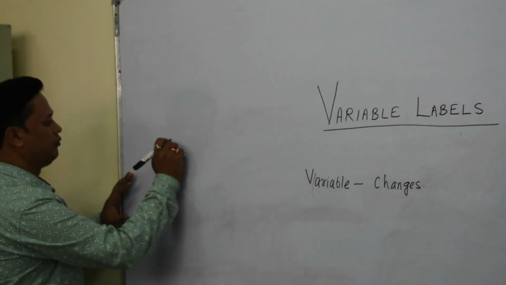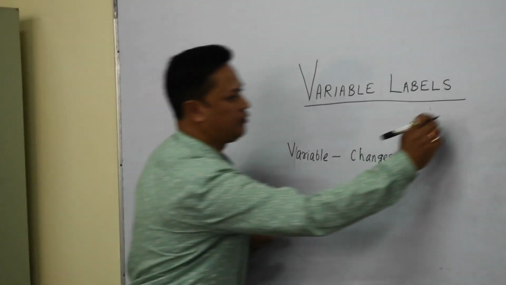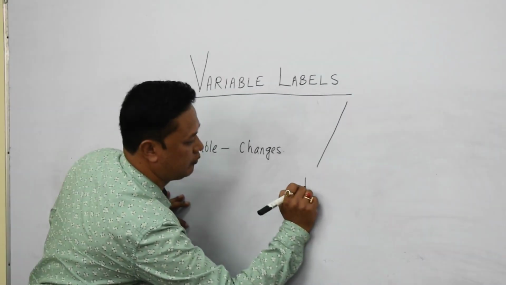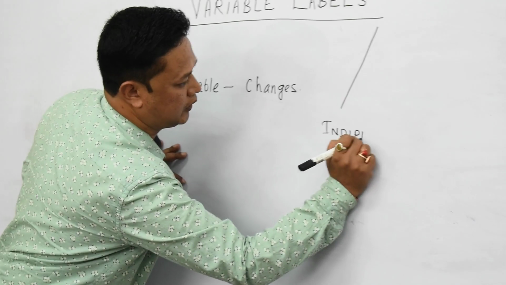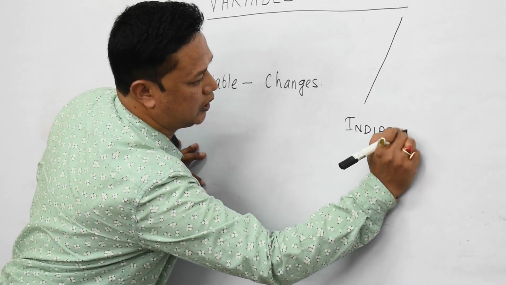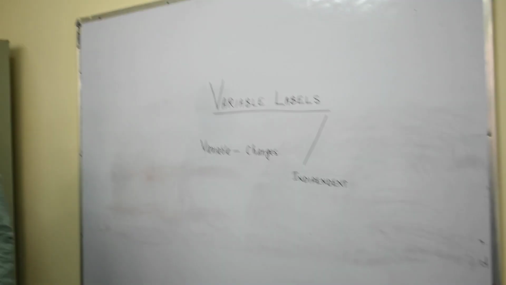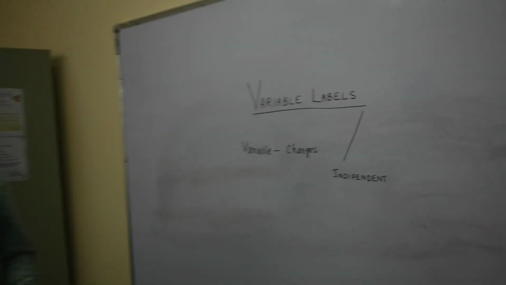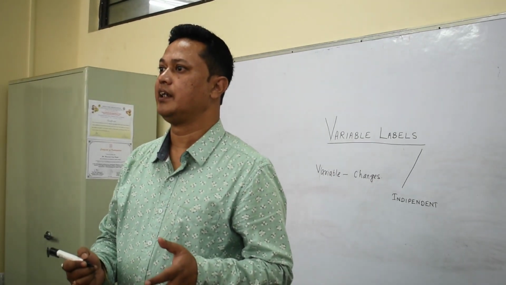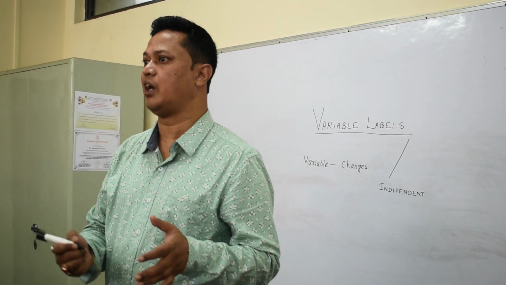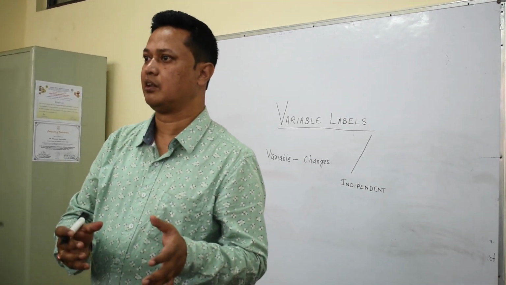I will write here, variables can be independent, which means it does not have to depend on something and this cannot be changed. This value is almost fixed. You cannot make any change in that, right?